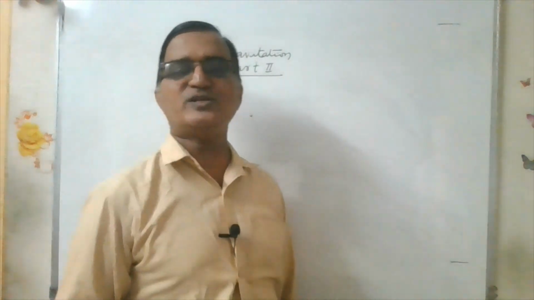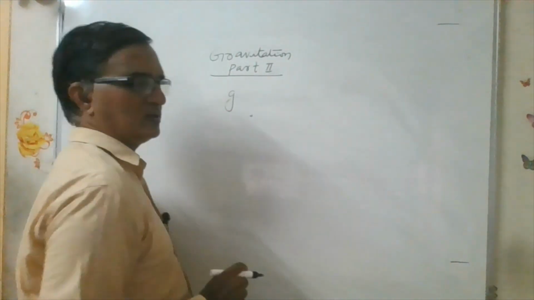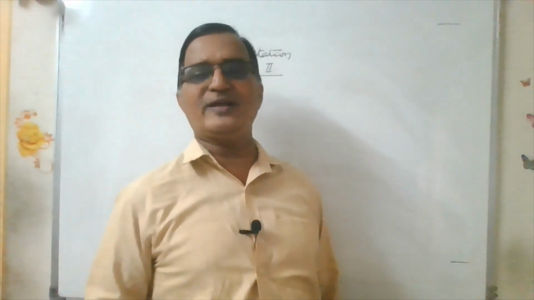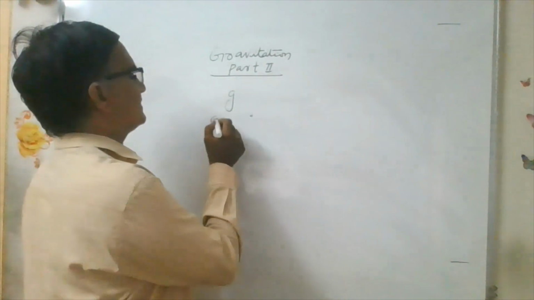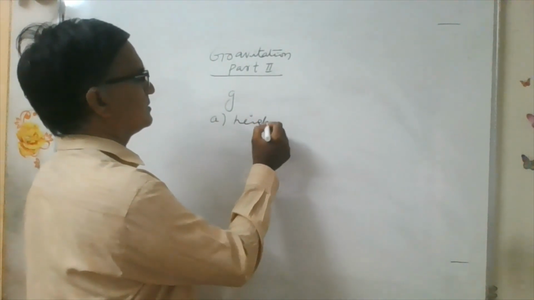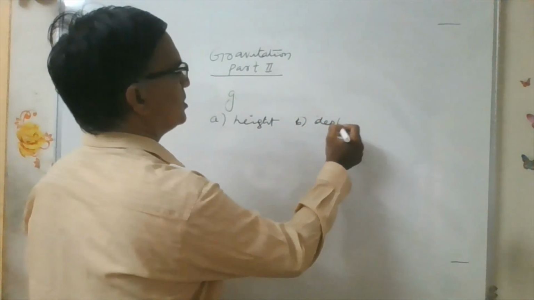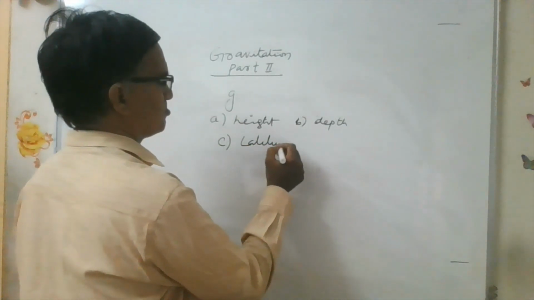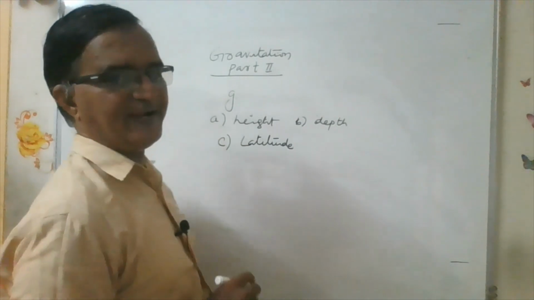Next we have the variation of acceleration due to gravity. Acceleration due to gravity means the acceleration of a freely falling body due to earth's attraction. We call it acceleration due to gravity. Here we consider variation with respect to height, depth and latitude. With respect to height, it decreases.